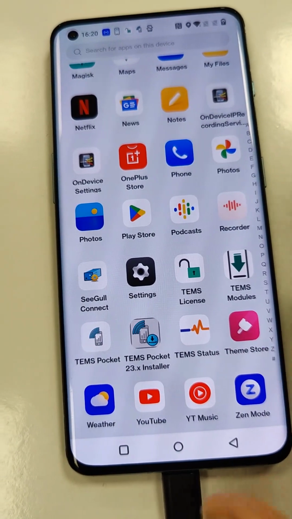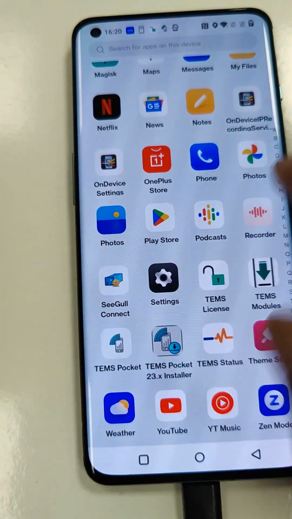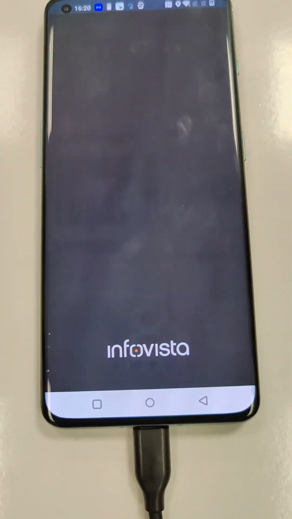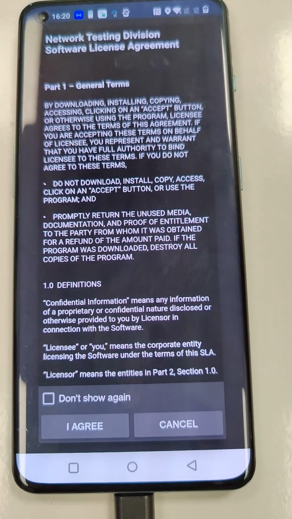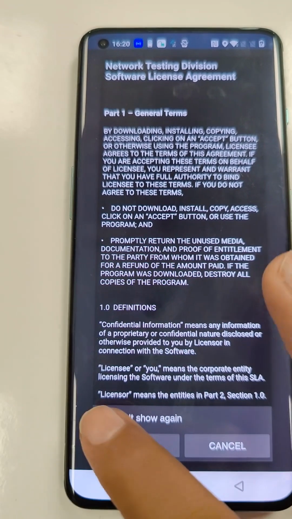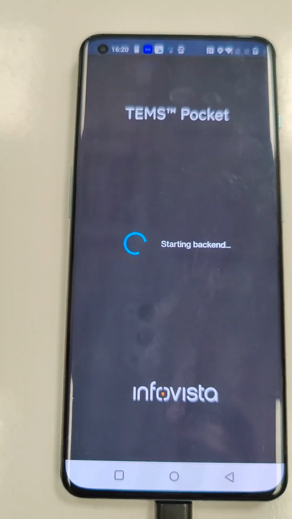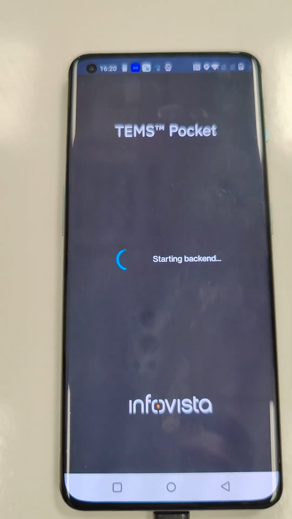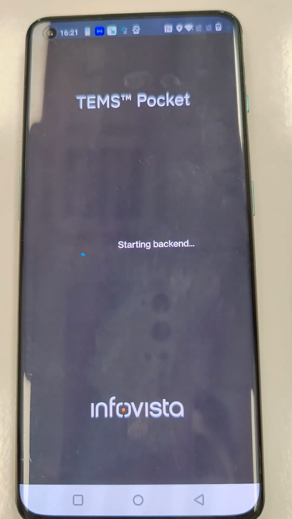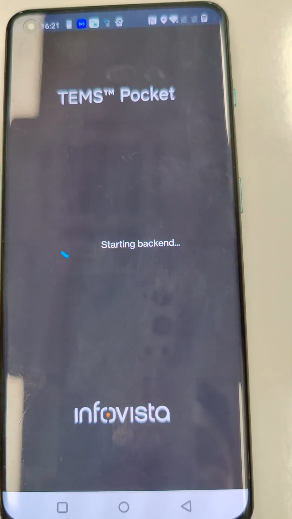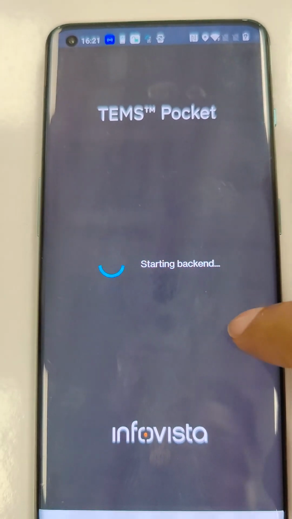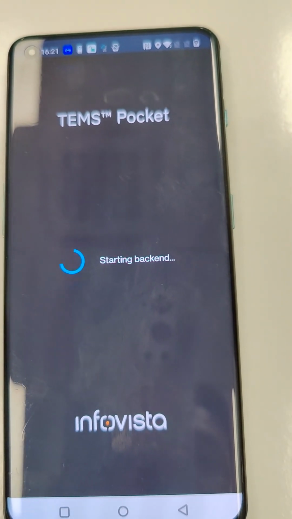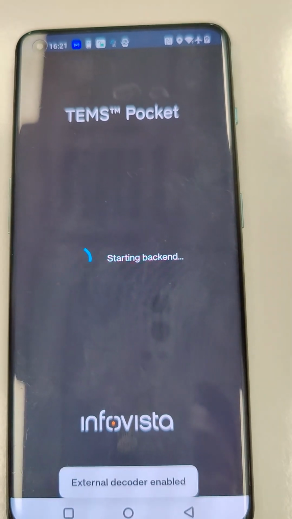Now please launch TEMS Pocket. First time when you launch TEMS Pocket, you will get this. Click on I agree. First time you will need internet connectivity on the phone to launch TEMS Pocket in the handset. So make sure to connect the handset to the internet.